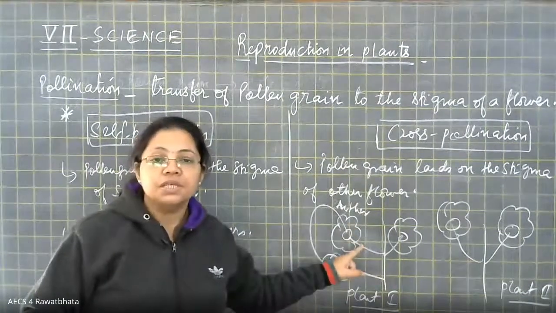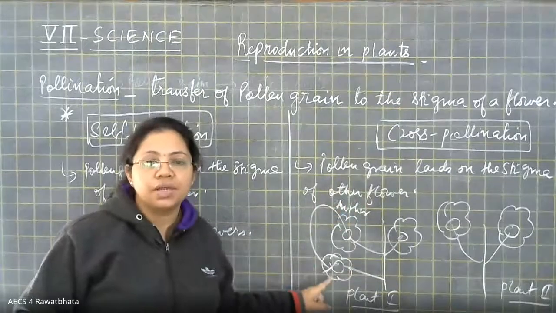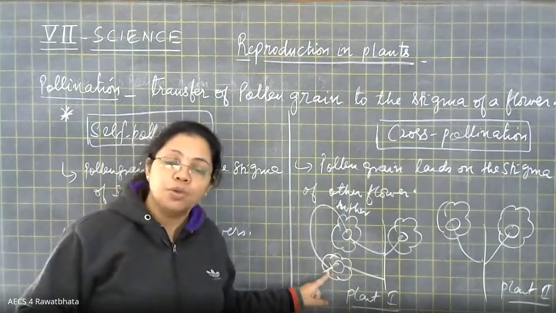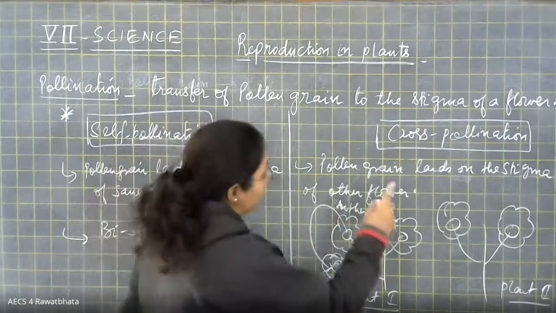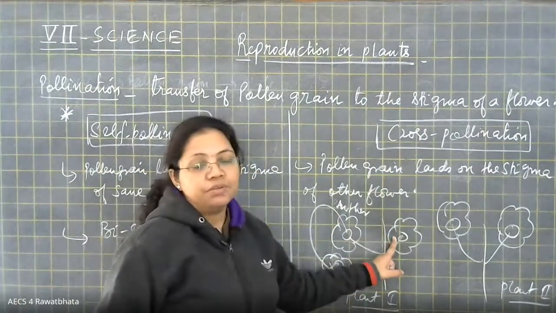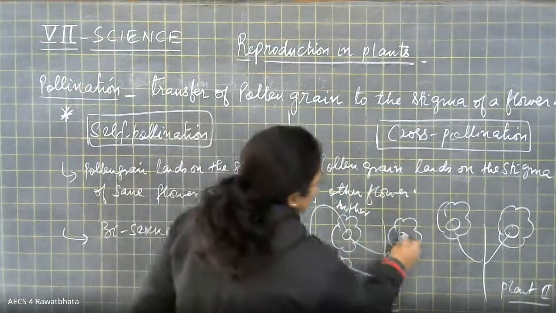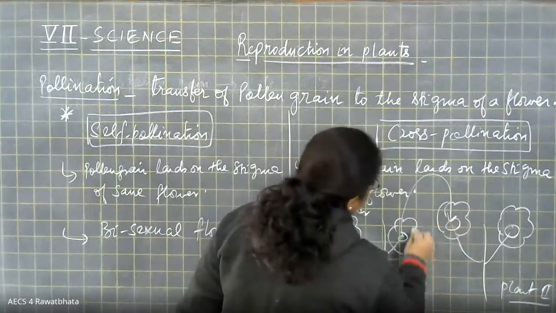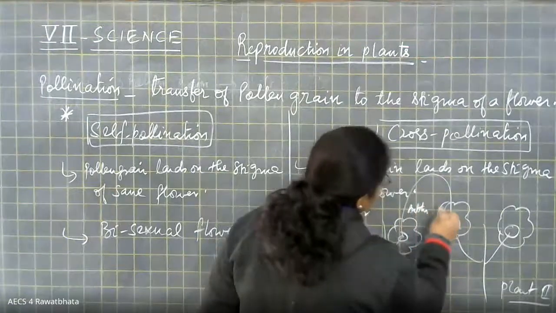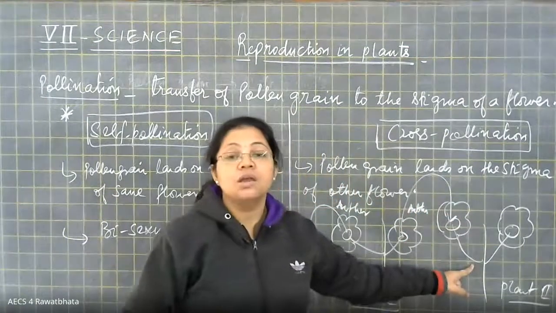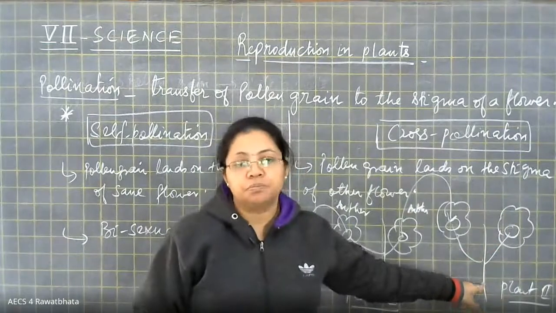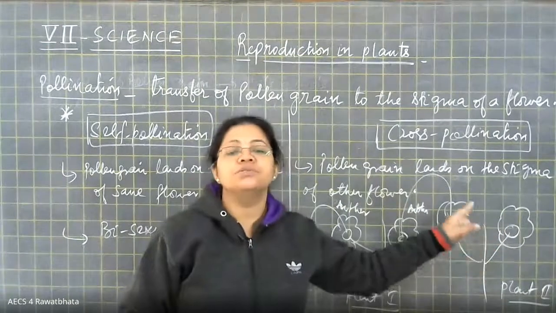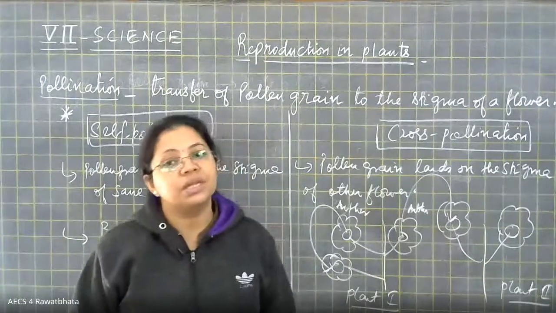So if this transfer of pollen grain is occurring in this way, it will also be called cross pollination. And the second way: from one flower present on the first plant, the anther is transferred to the stigma of another flower present on a separate plant. Then also it will be called cross pollination.